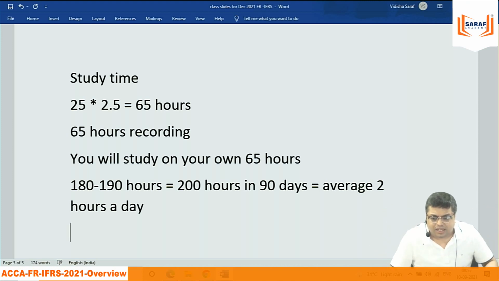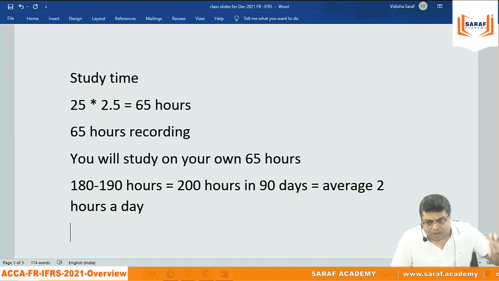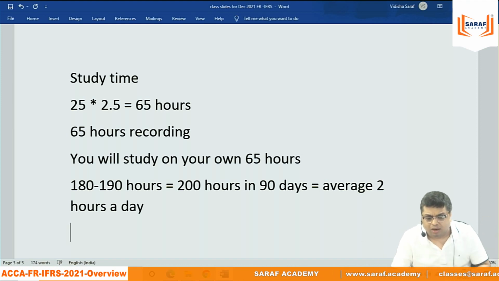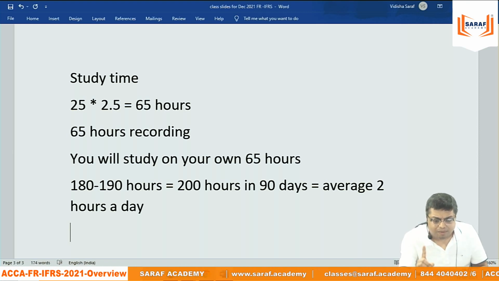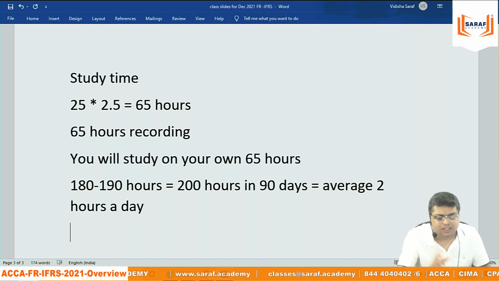Then the hours increase. A CA student is studying 7 hours, 8 hours in a day. Why? 4 subjects. For one subject it is on average 2 hours, so 4 subjects is 8 hours. So if an ACCA student is giving FR, FM, PM all, study like CA, 8 to 10 hours. But for one subject you need to study on average 2 hours daily.